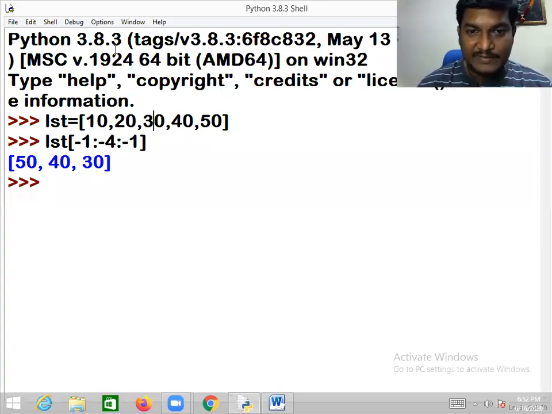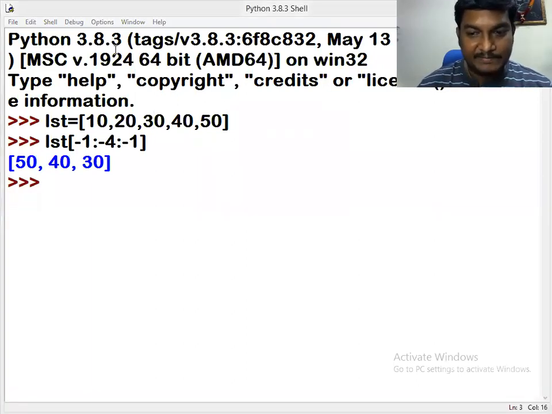No response. Deepika, are you there? Please give your response. I hope you have got the point. Is it clear? Please type clear now.